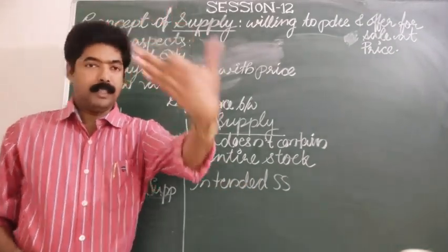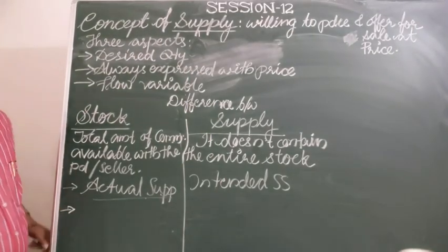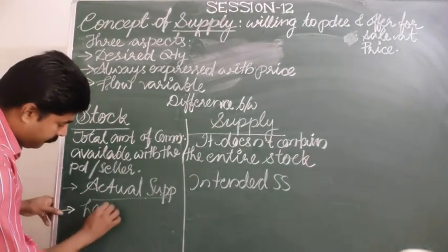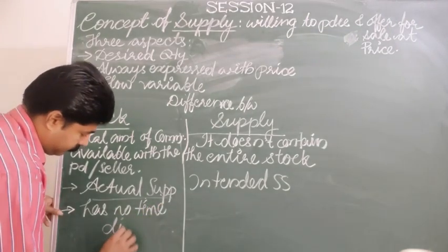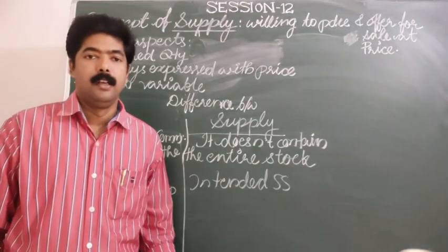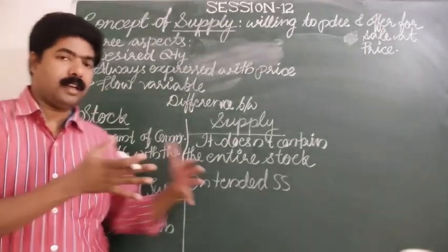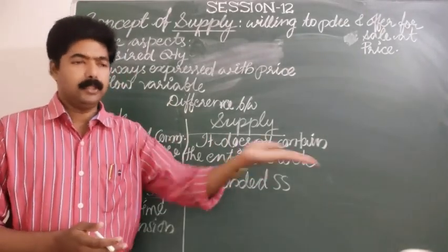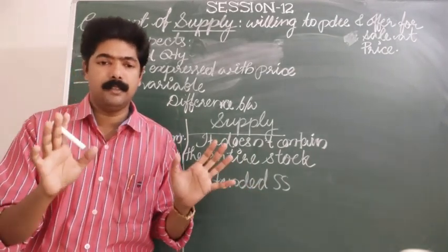Clear? And at the third point we can say that stock has no time dimension. What does it mean? Stock means at any time it can be supplied to the market according to the demand. Therefore, stock has no time dimension.